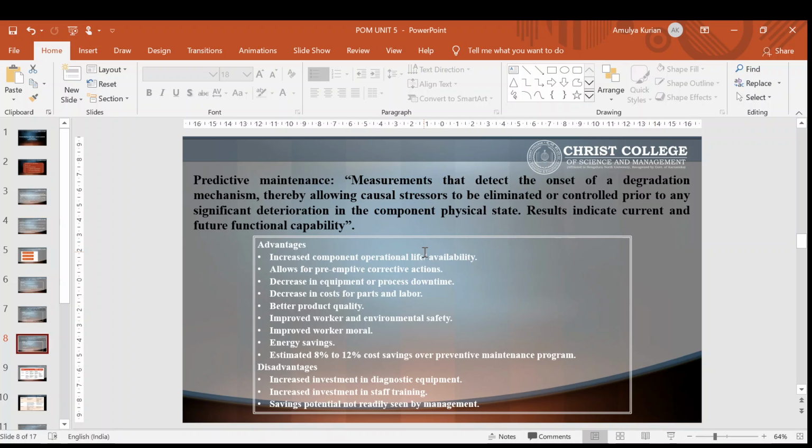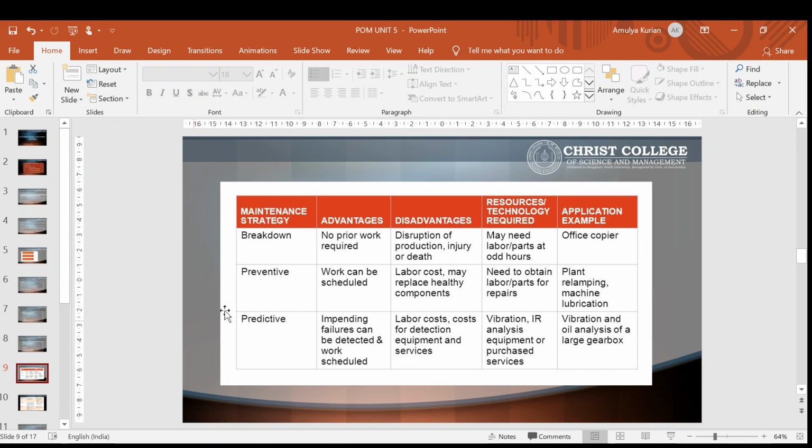So these are the three different types of maintenance. First is corrective maintenance, second is preventive, and the third is predictive maintenance. Corrective maintenance, for example, repairs. Second, preventive maintenance, such as oil change, filter change, etc. And predictive maintenance is scheduled maintenance, like vibration analysis, oil analysis, etc. So these are the different types of maintenance. So let us see what the differences are.